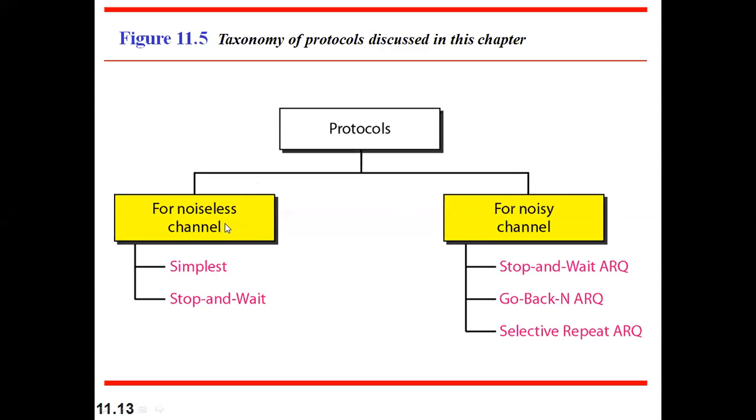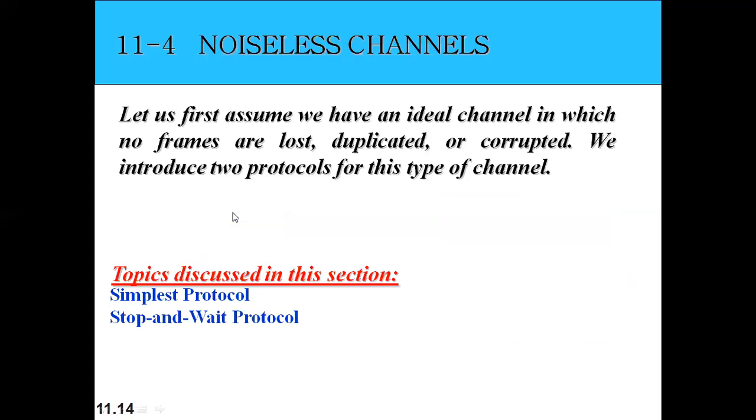So if there is a noiseless channel, then what are the protocols? There are two protocols, that is the simplest protocol and stop and wait. If it is a noisy channel, then we have three protocols: stop and wait automatic repeat request (ARQ), go back N ARQ, and selective repeat ARQ. These are the three protocols for noisy channels. First let's start with the noiseless channel. Today's discussion will be restricted to the noiseless channel.